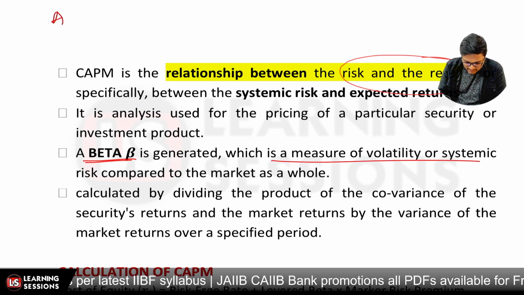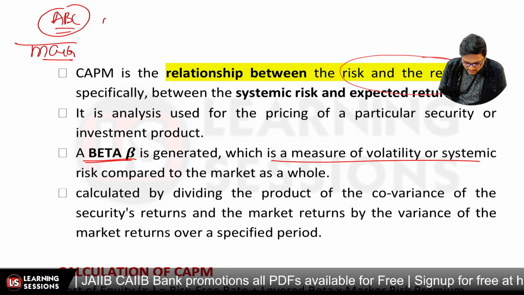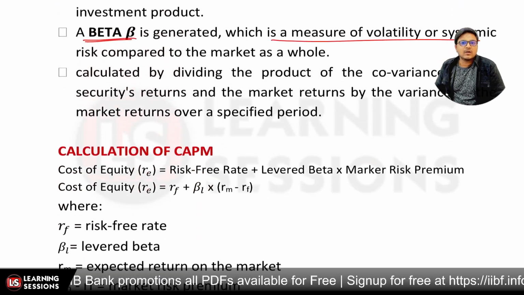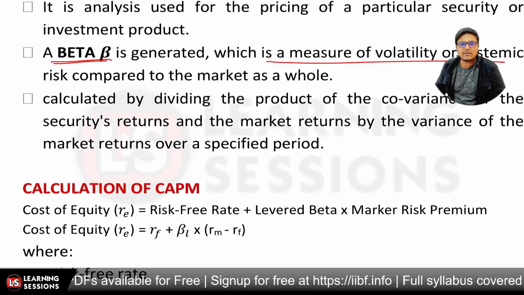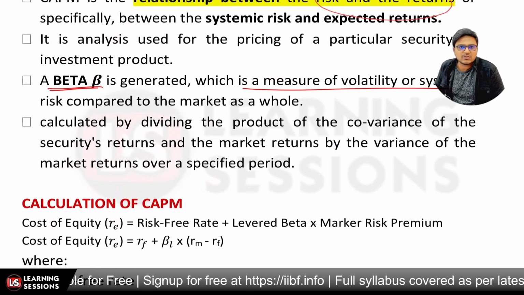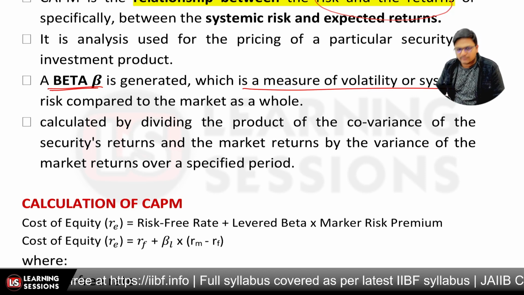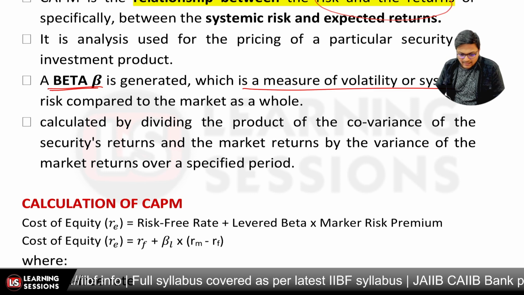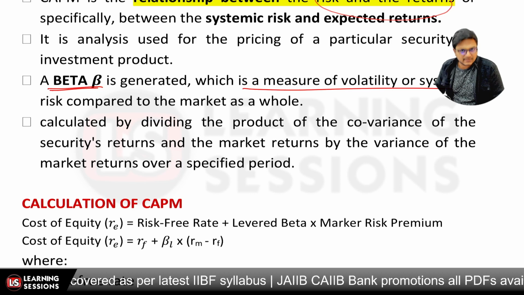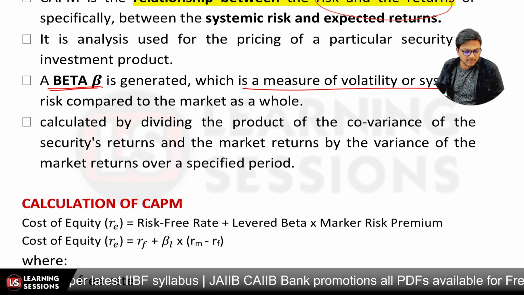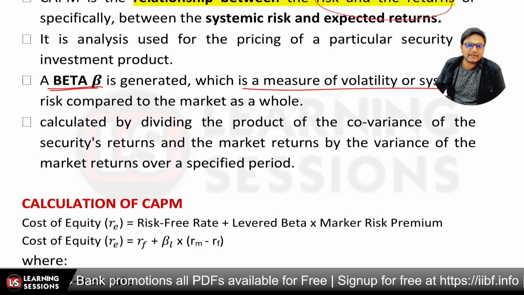Now we say that ABC is performing this much, and further the complete market is performing this much. So beta is actually based upon the same, right? Now, how do we calculate the beta? It's basically calculated by dividing the covariance of the security's return, that is, whatever returns we are getting from the average, the covariance of the same, divided by the market return variance for some specific period. That will be related to the beta factor over here, right?